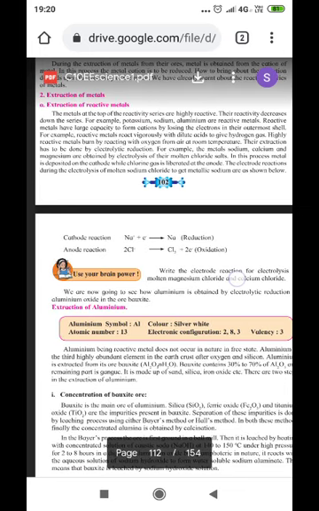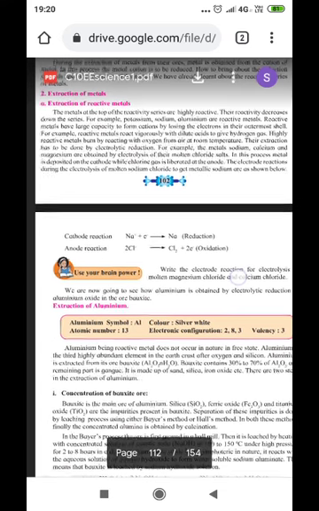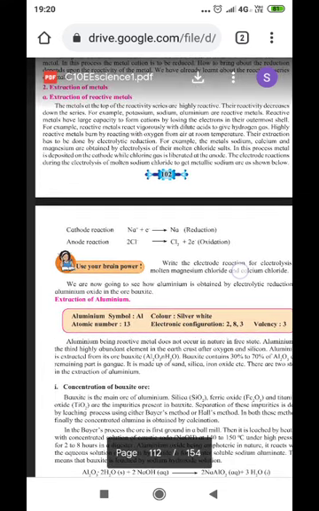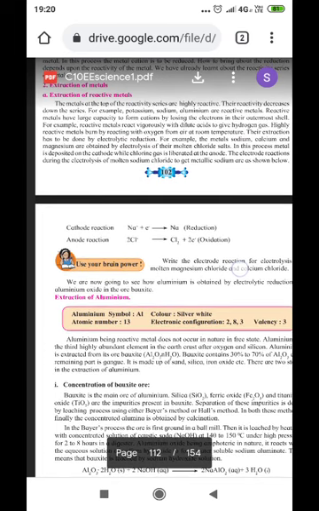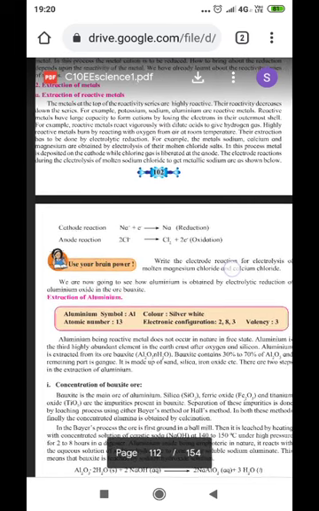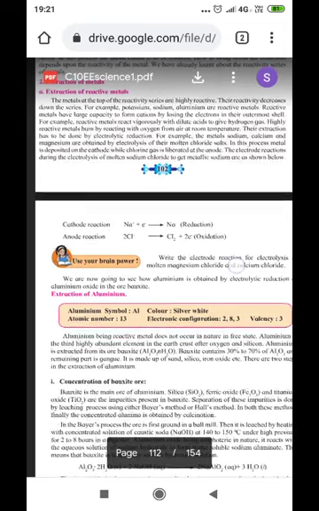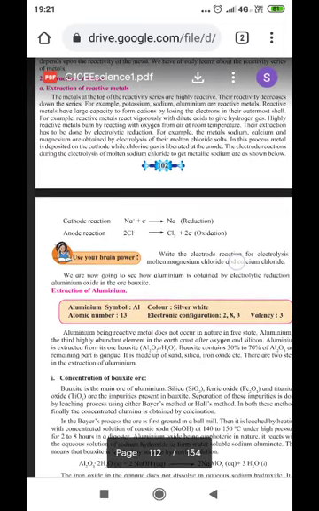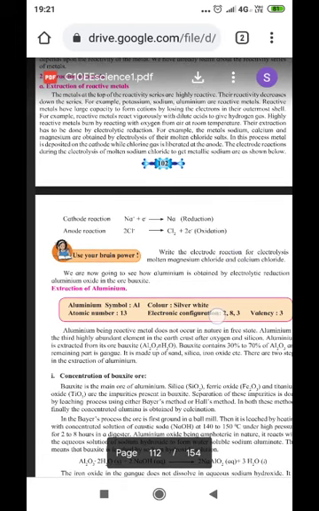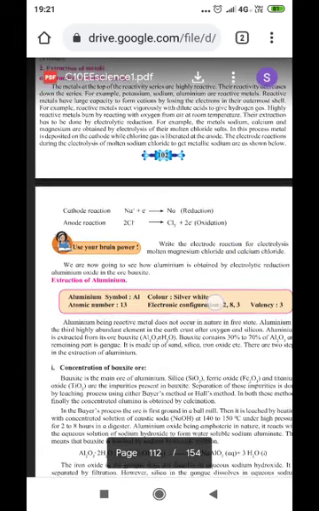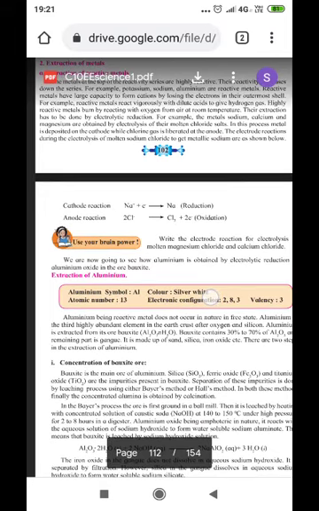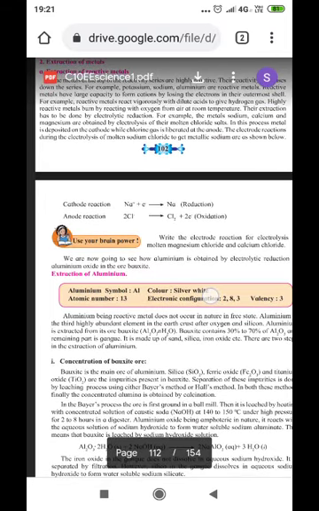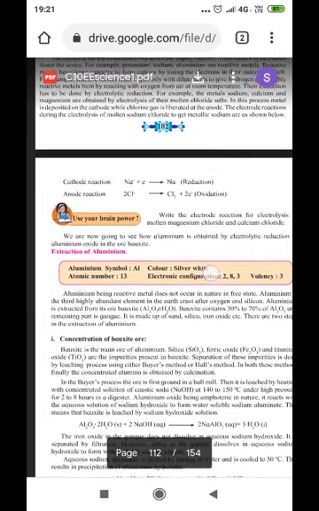The extraction has to be done by electrolytic reduction. For example, the metals sodium, calcium, and magnesium are obtained by electrolysis of their molten chloride salts. In this process, metal is deposited on the cathode while chlorine gas is liberated at the anode. The electrode reactions during the electrolysis of molten sodium chloride to get metallic sodium are as shown below.